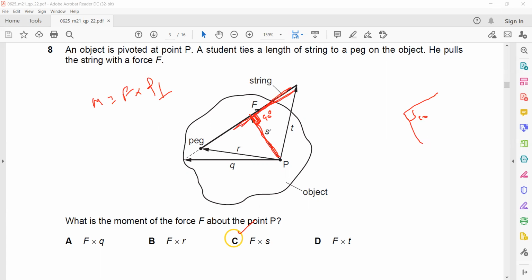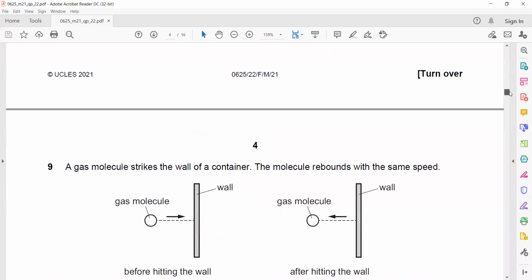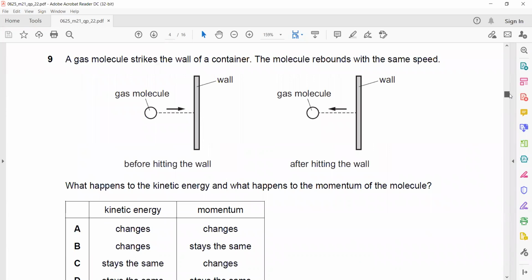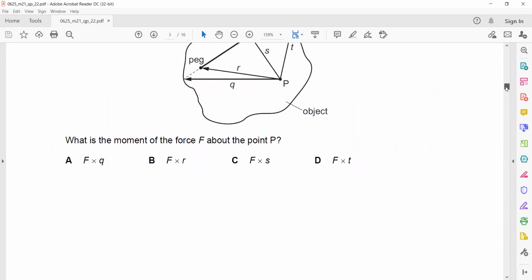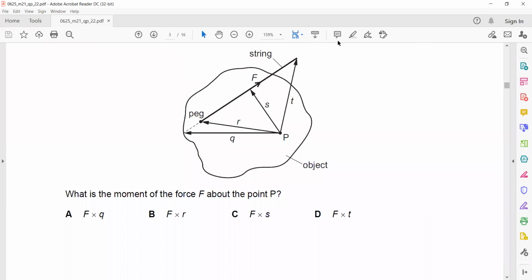Look, the formula to calculate the moment. If you check the formula for moment, that is force multiplied by perpendicular distance from the pivot. That's the formula to calculate the moment. So they are saying what should be the formula here to calculate the moment? The force applied is F. A force F is applied. But what distance we will take?